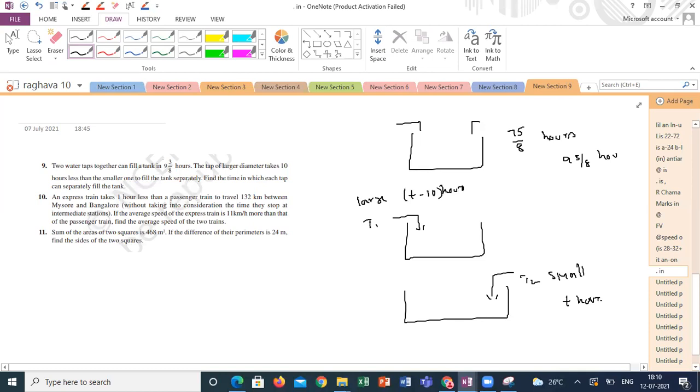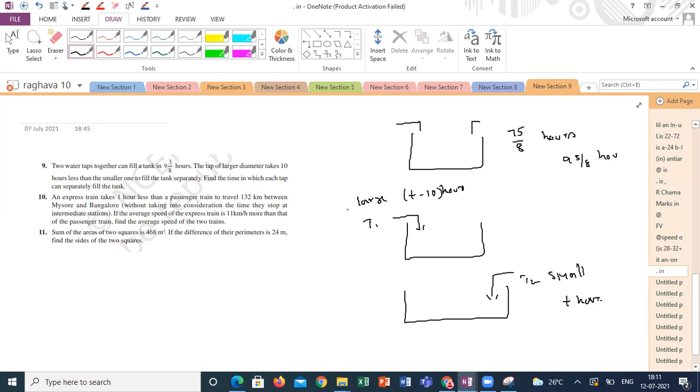If I am filling separately, find the time in which each tap can separately fill the tank. How to approach this question, guys? The given is that if both the taps are open, it will take 75 by 8 hours.